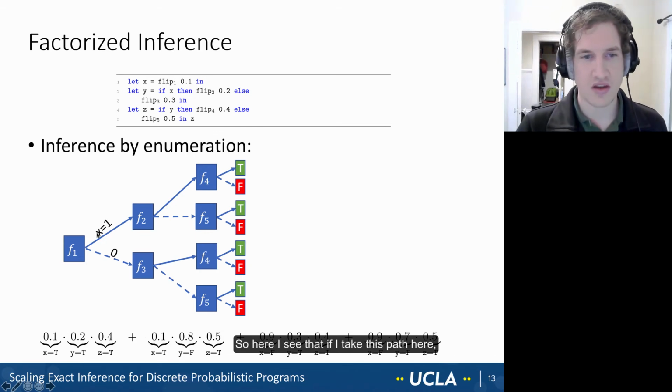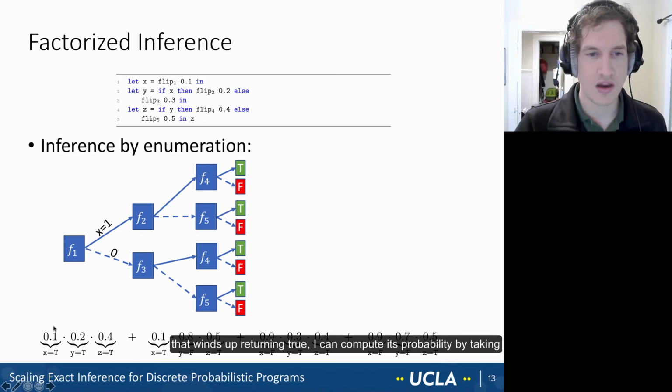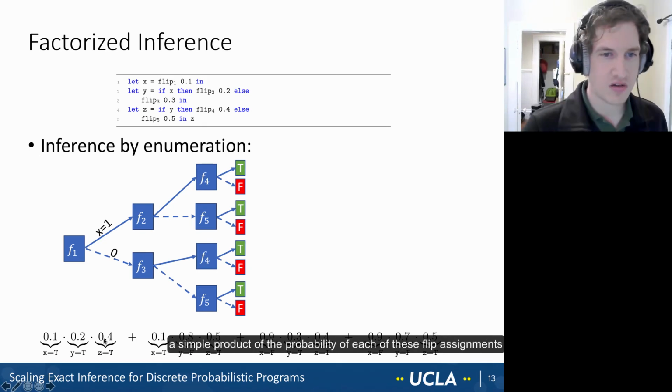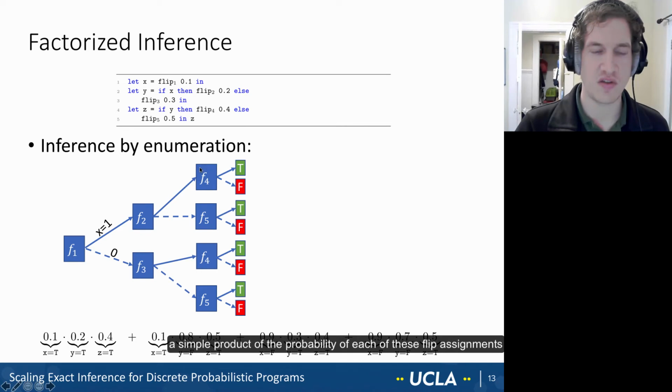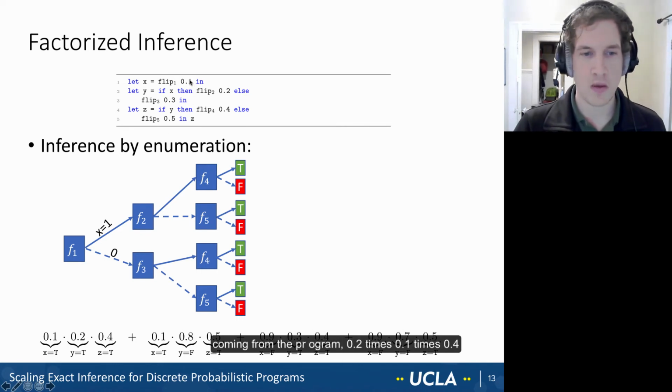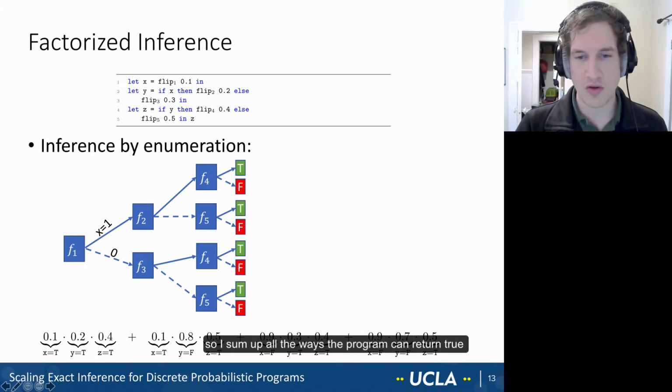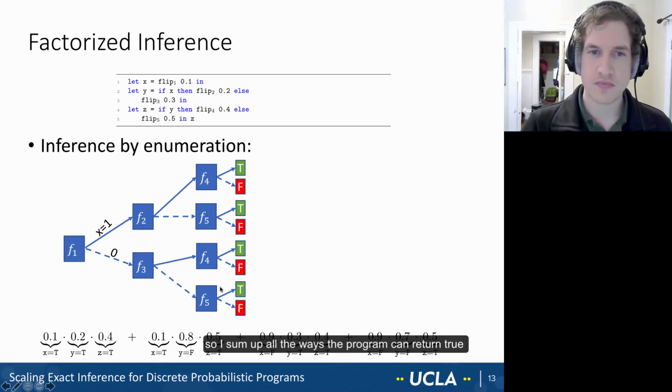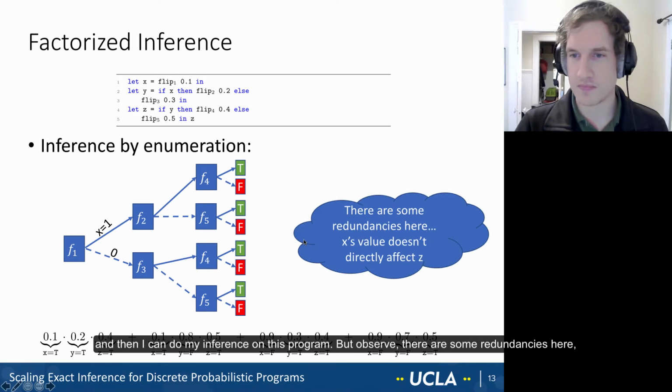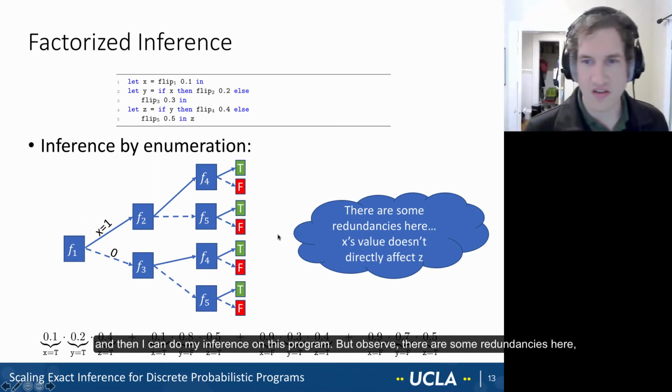Here I see that if I take this path, which winds up returning true, I can compute its probability by taking a simple product of the probability of each of these flip assignments coming from the program: 0.2 times 0.1 times 0.4. So I sum up all the ways the program can return true, and then I can do my inference on this program. But observe, there are some redundancies here.